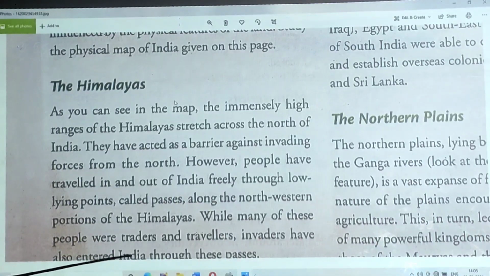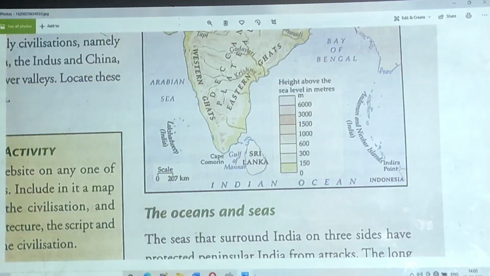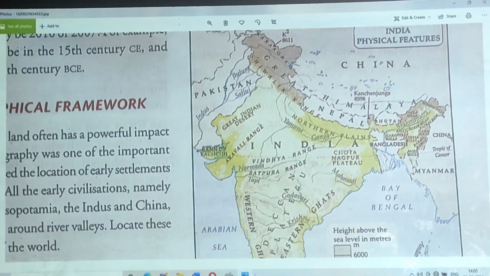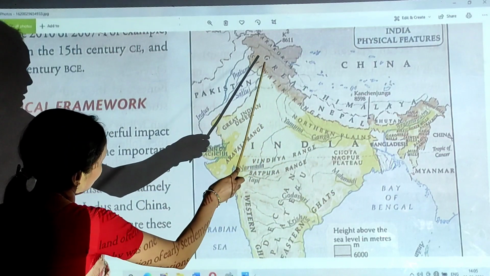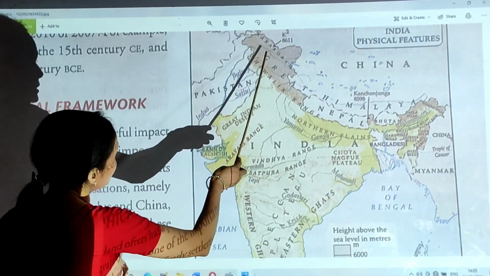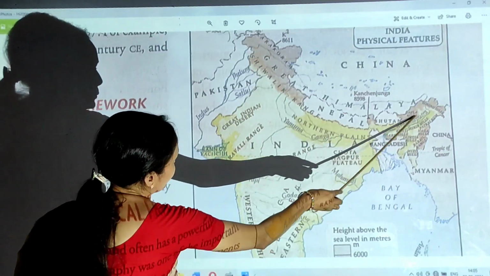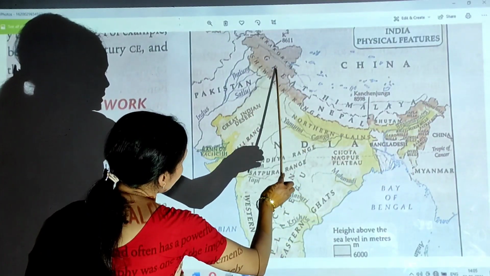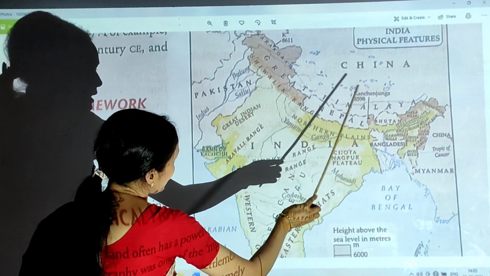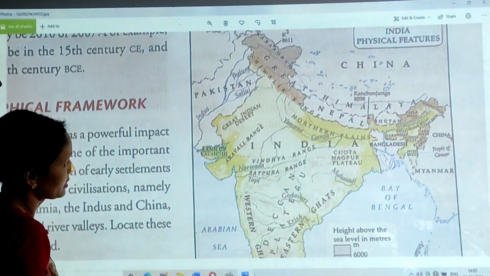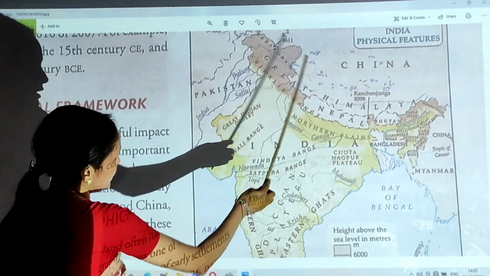I can show it now. Let's see in our map, then you can understand it very easily. This is the range of the Himalayas. It stretches from the north of our country up to the northeast. This is a high mountain range, and the highest peak of the Himalayas is Mount Everest.